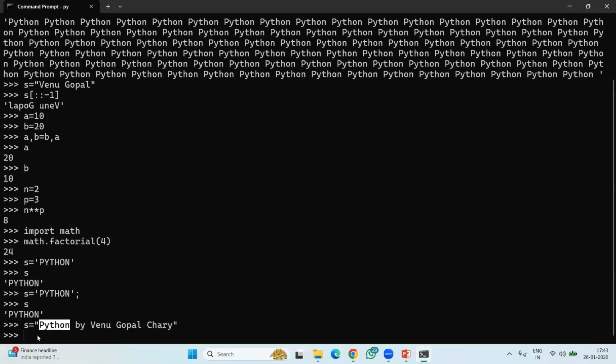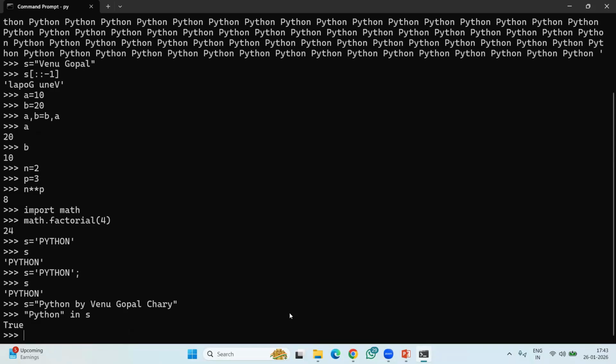How to check it? Very, very simple. This one also we can do within one line only. There is one word, in. What do you have to check here? You have to check Python. That's why: Python in s. Yes, it means it is there in the whole target string. Python in s, yes, it is there. That's why it is True.